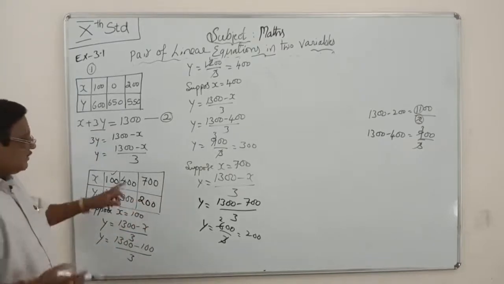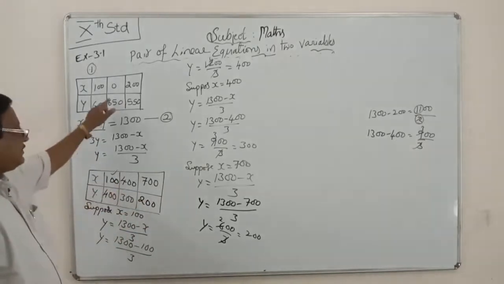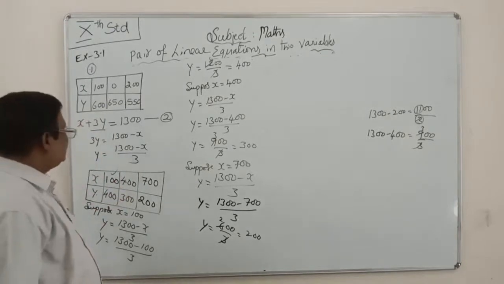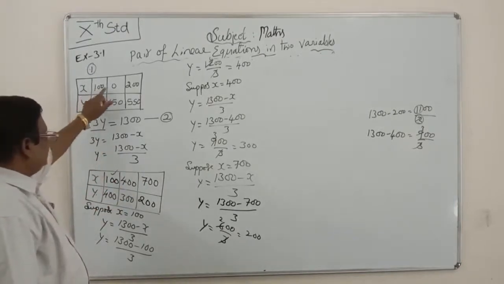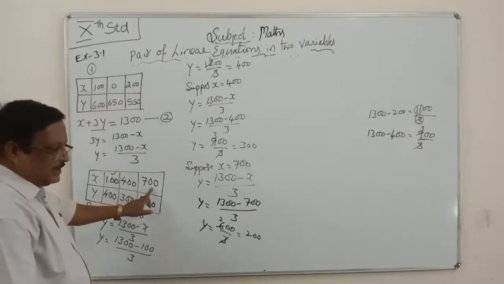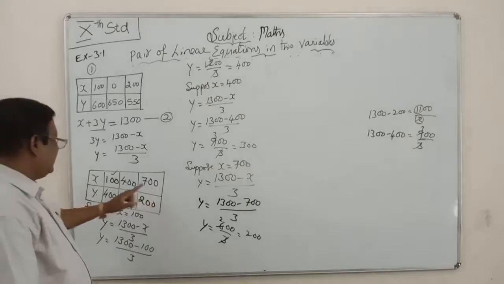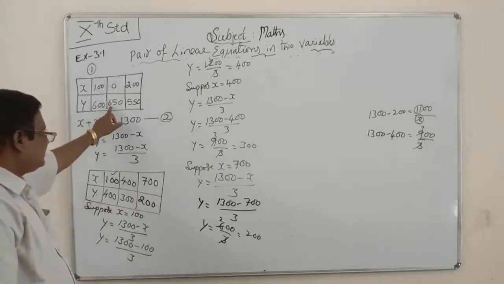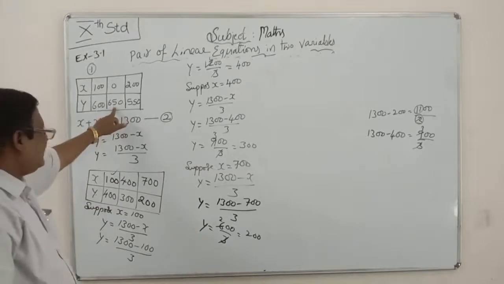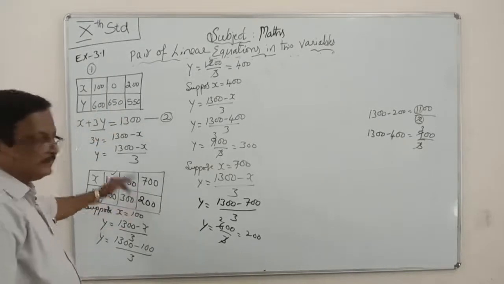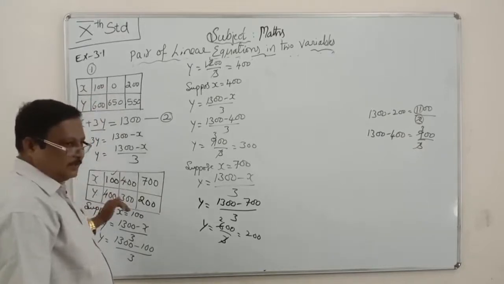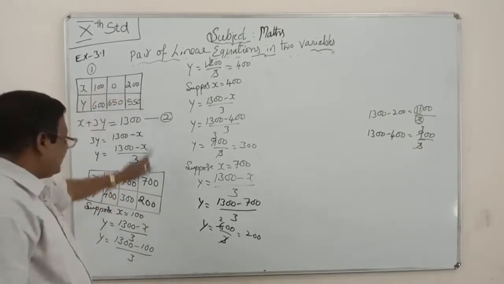This is the table for the second equation. This is the table for the first equation. We have to draw the graph. You see here in x values, this is 100, this is 0, this is 200. In x values, 700 is the highest. In y values, 600, 650 is the highest. All y values are plus signs, there are no minus signs here. In x values and y values, there are no minus signs, all are plus. In x values the highest value is 700.